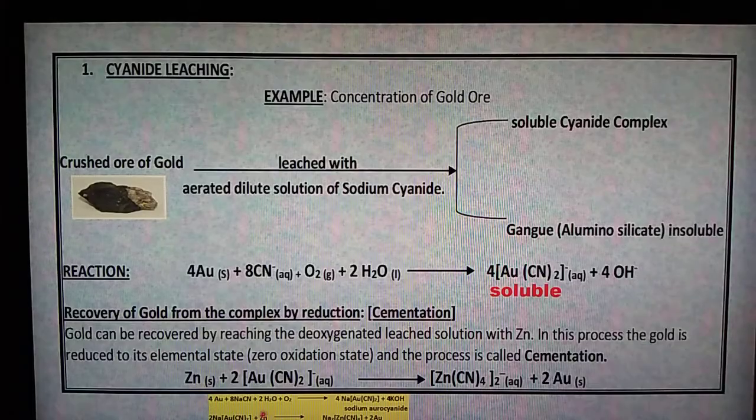What happened? Zinc displaces gold, so our gold is pure. Now we have a complex compound, sodium zinc cyanide, which is in liquid form, a solution. But our gold is a solid. So we use a filtration technique to separate the gold. This is a very, very important process. Read it well. Thank you.